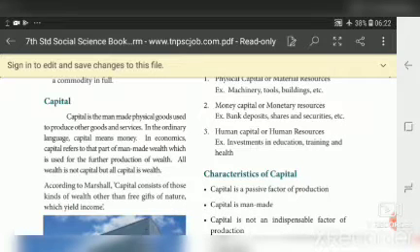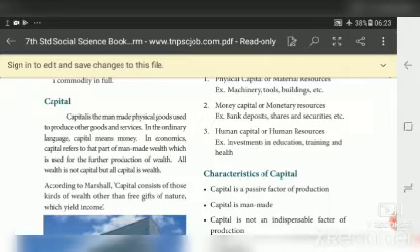Capital is the man-made physical goods used to produce other goods and services. So capital is a derived factor, a man-made thing. In ordinary language, it means money. Note this one, capital means money. In economics, capital refers to that part of man-made wealth which is used for the further production of wealth.